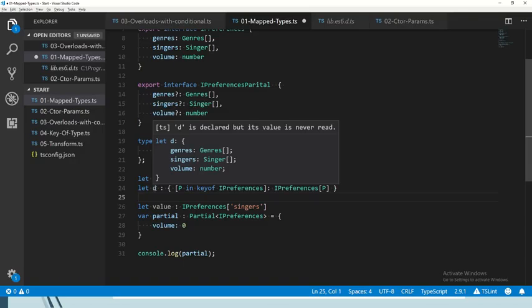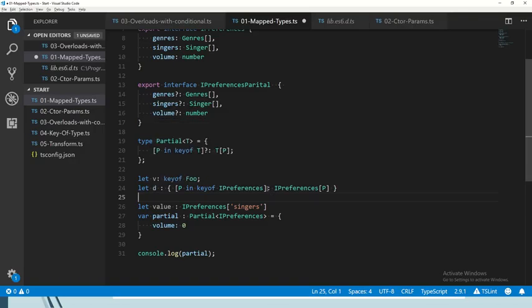Well, the thing is that you can start to add modifiers. So, okay, we see that, for example, in IPreferencesPartial, the question mark denotes optionality. We can just say that, okay, this property is optional. We could also add a read-only modifier if we want. Right? So we can add modifiers and actually change the type. And we could, for example, say that this is an array of whatever the type of P is. So we can do all sorts of interesting mutations on the original type.